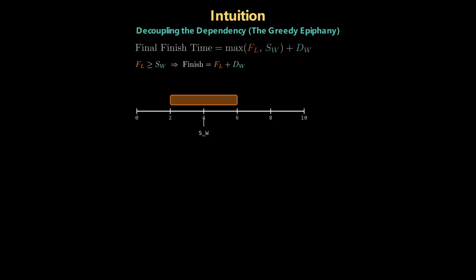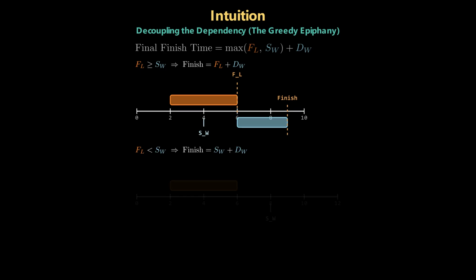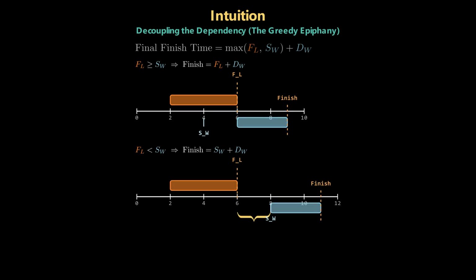If the land ride finishes after the water ride opens, the final time is directly driven by FL. If the land ride finishes before the water ride opens, the final time is entirely bounded by the water ride's own timeline, SW plus DW. In neither case does a larger FL ever help us. To minimize the overall finish time, make FL as small as possible.